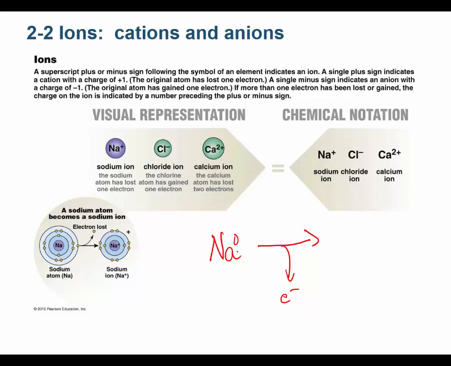That's why it's at ground state. There's no overall charge. But if this sodium loses an electron, it just lost one of its negative charges, and now it has one extra proton relative to electrons. It hasn't really changed the number of protons, but it has one more proton than electrons now. So now it's sodium plus charge.